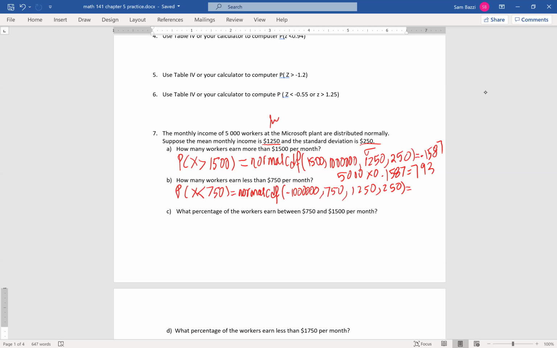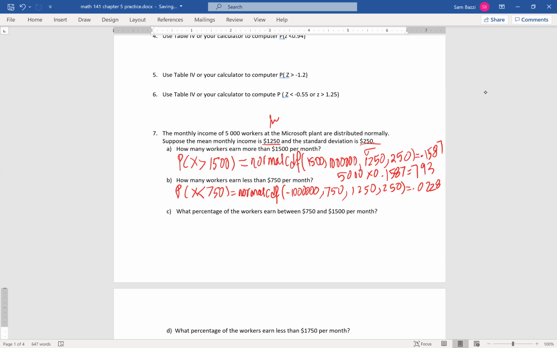So negative a million, 750, 1250 is the average, and 250 is the standard deviation. I got 0.0228 if you're following with me. It's a very small percentage.